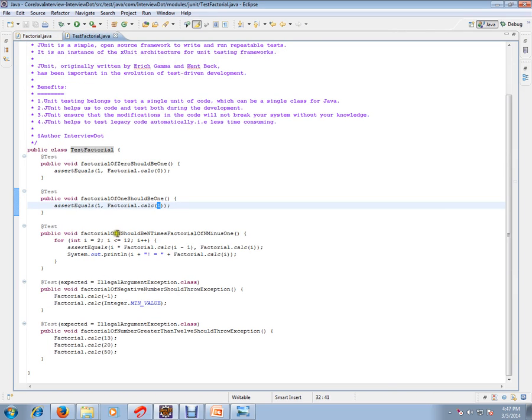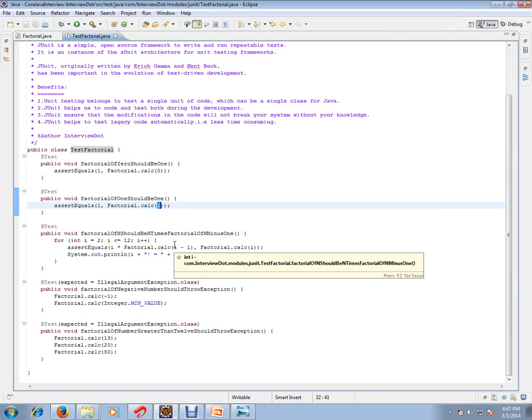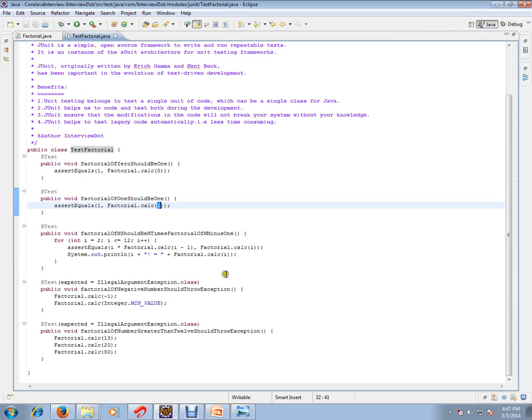Then factorial of n should be n times factorial of n minus 1. So we are going to pass minus 1 and calculate here. Here it should be a negative number. We are passing a negative number, calculate of minus 1.